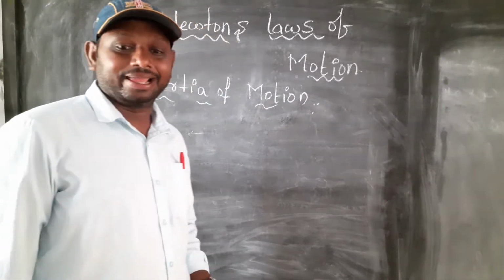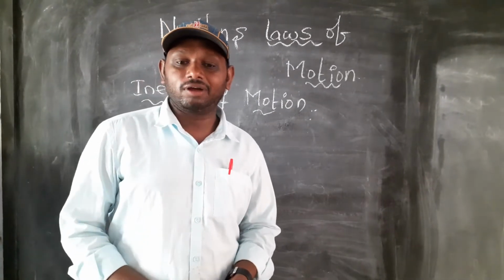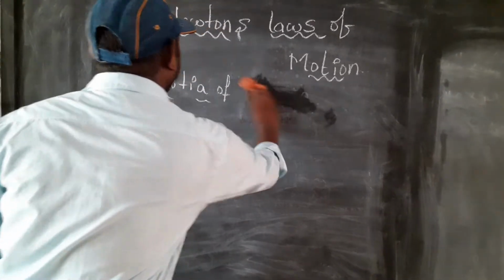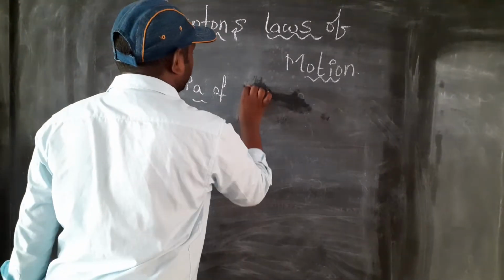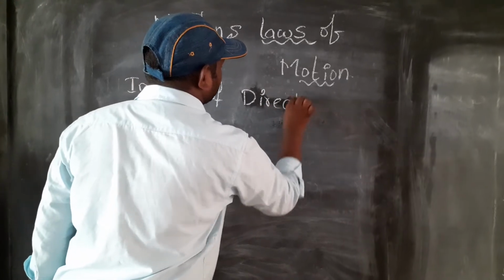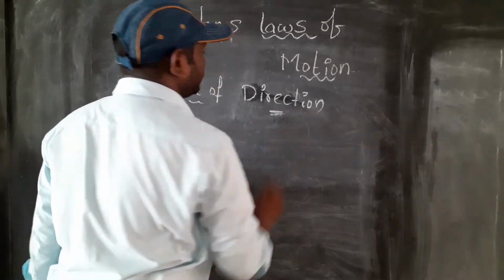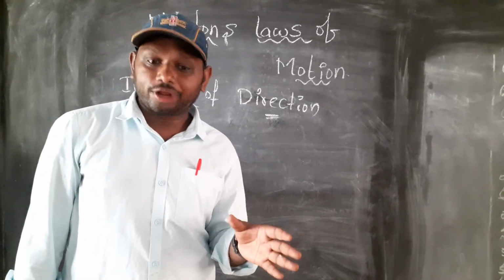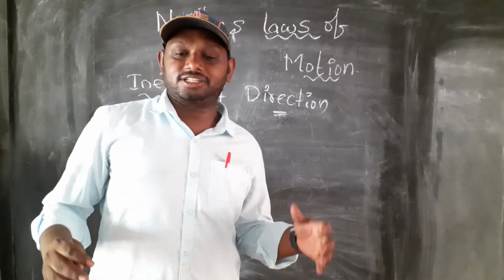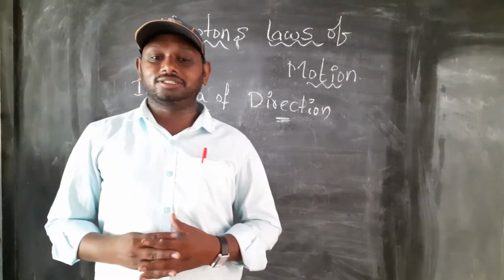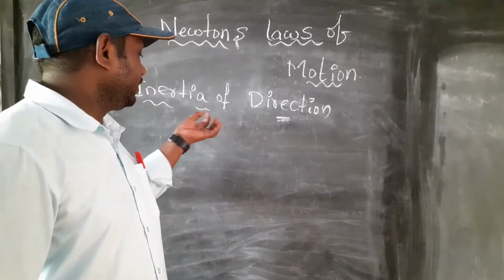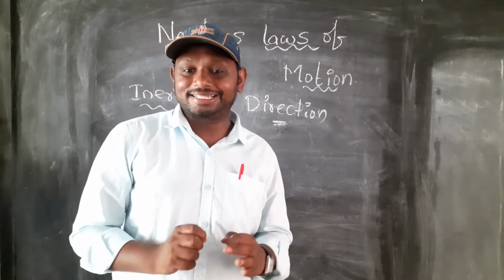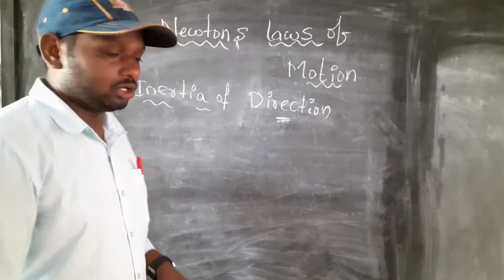Next, the third one is the inertia of direction. Now see, the third one, inertia of direction: the inability of a body to change its state of direction. That is called inertia of direction. Inertia of direction is nothing but the inability of a body to change itself its state of direction.